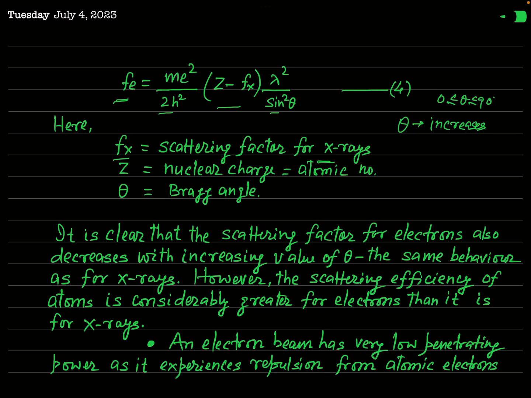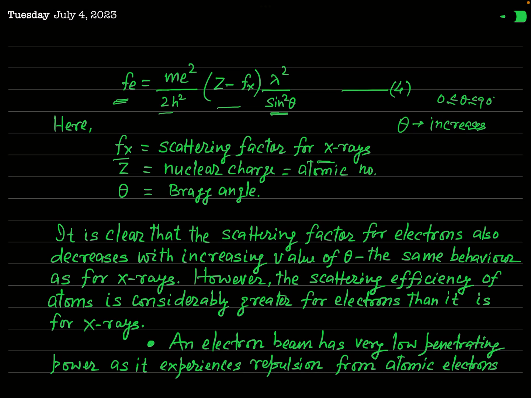And if theta increases, sine theta will increase, and as sine square theta is in the denominator, the value of Fe will decrease. So I have written it here, you can see. It is clear that the scattering factor for electrons, that is Fe, decreases with increasing value of theta.